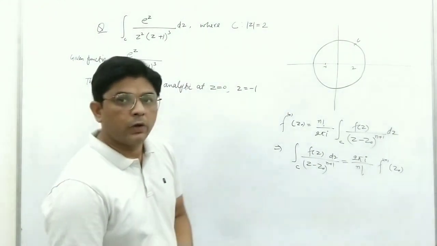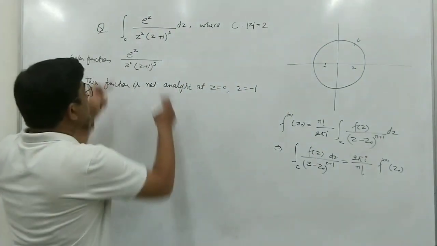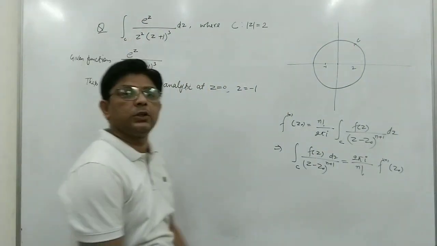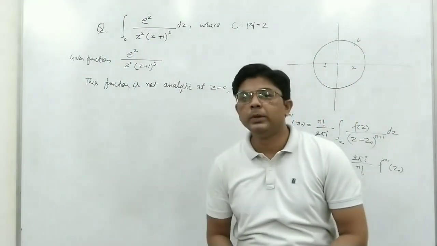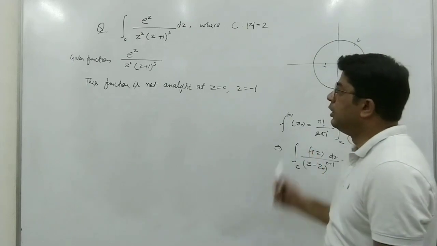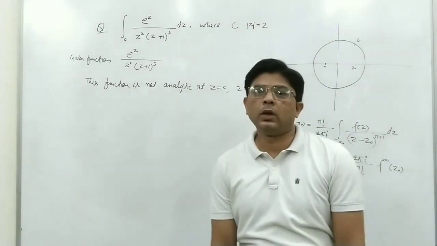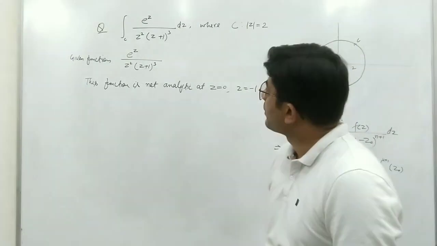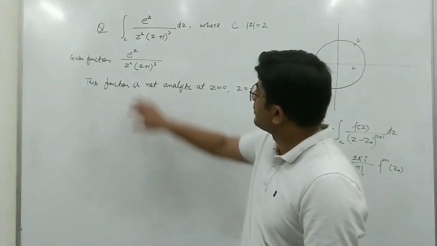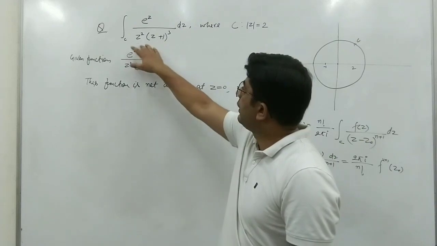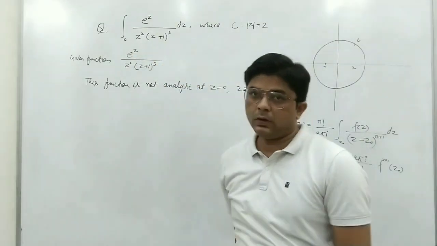What we have to do is separate this z squared and (z plus 1) cubed. If we can separate them, then we can use this formula. So there are 2 ways to solve this problem. The first way is to use the method of partial fractions.